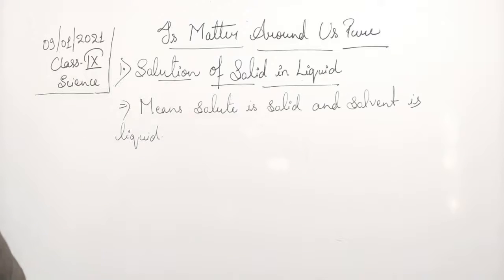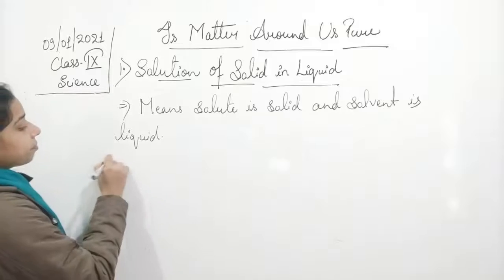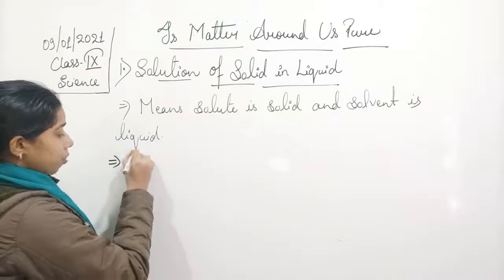So a lot of examples are there, students, including sugar solution.